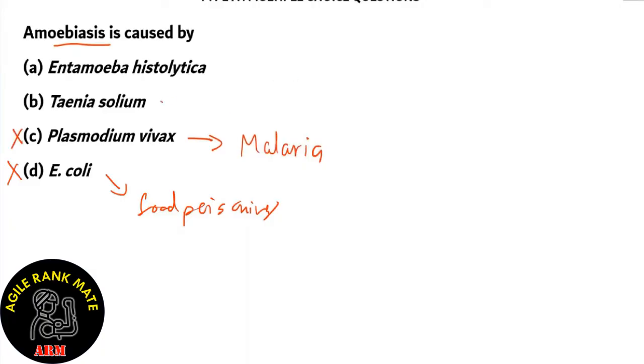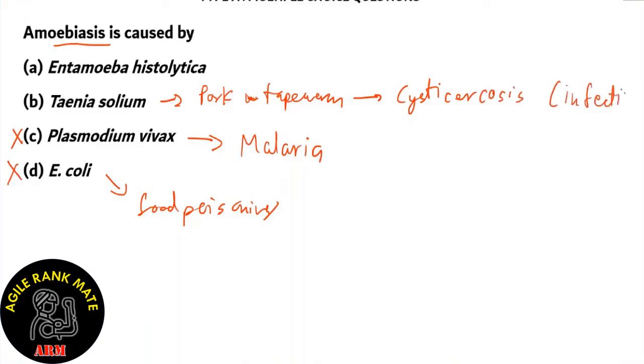Option B, Taenia solium. This is known as pork tapeworm. And this pork tapeworm causes cysticercosis. Now, cysticercosis is an infection caused by pork tapeworm, and that does not cause amoebiasis, so option B is incorrect.